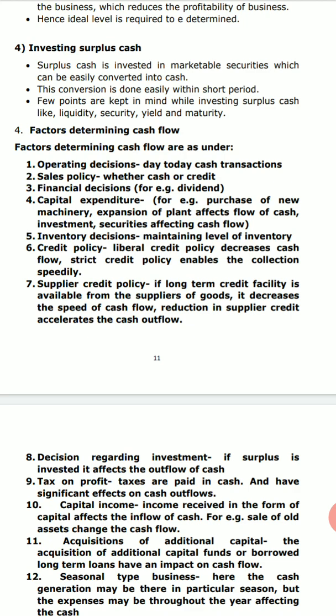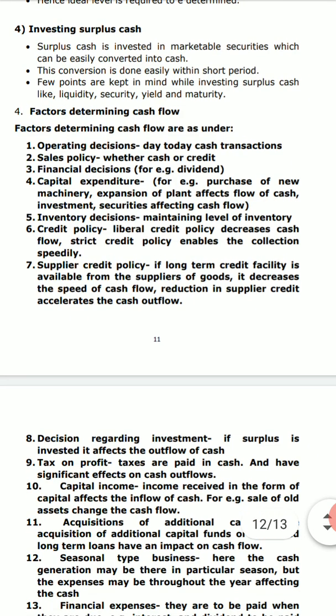So the company would otherwise have earned a return on the idle balance, and this opportunity cost is known as the cost of holding. There is a graph given in your text, in which you can see the opportunity cost line growing upward, and one more line exhibiting the transaction cost.